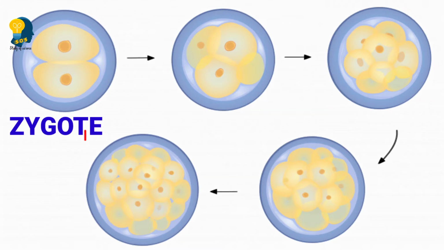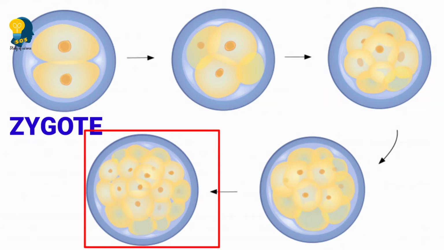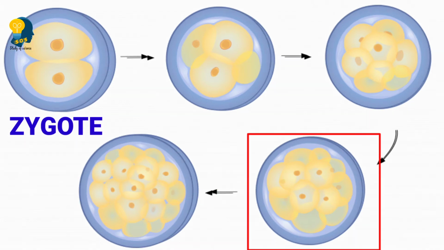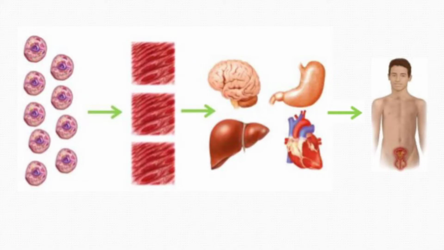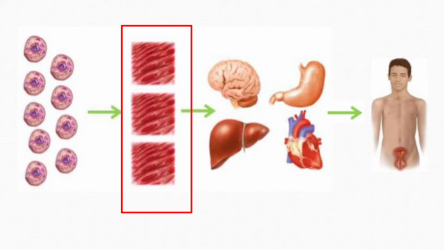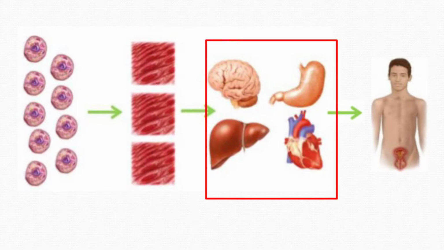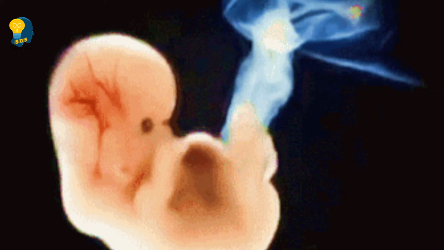And these cells group together and form the tissues. And these tissues again combine to form the organs of the body, and this developing structure is called